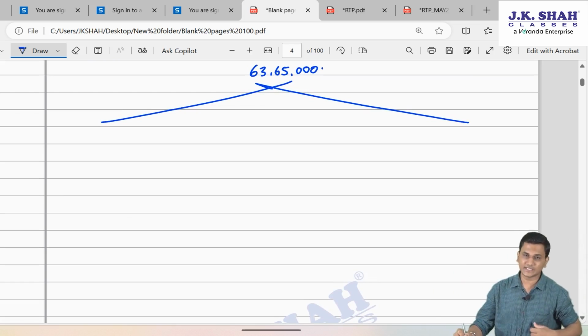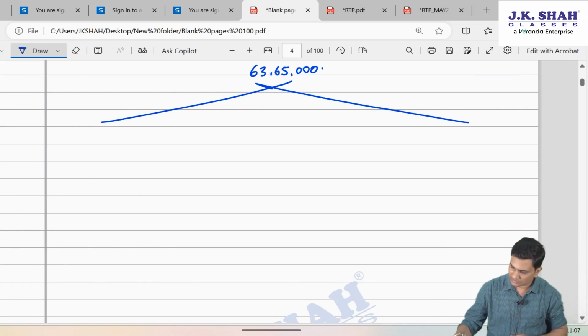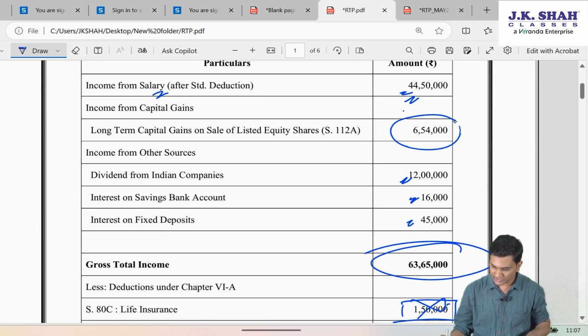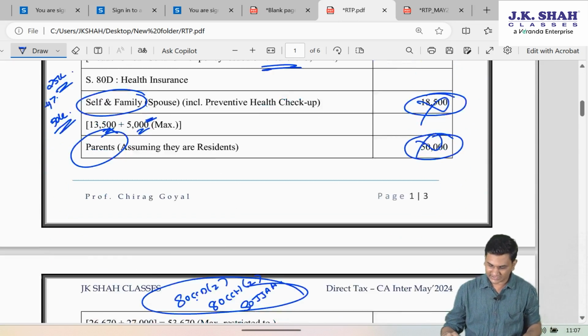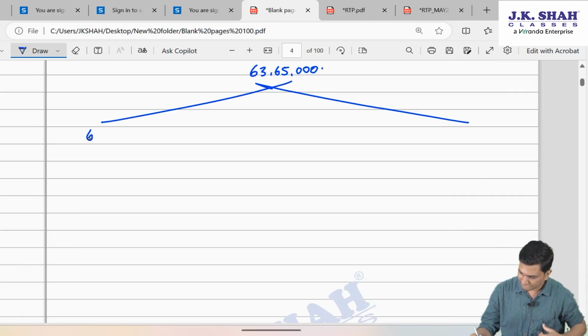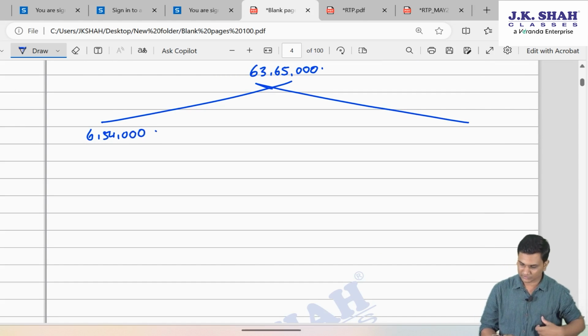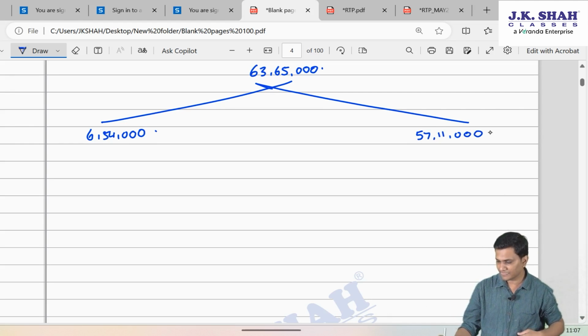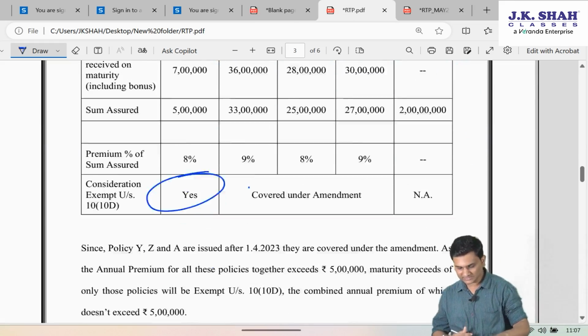Out of the 63 lakh 65,000, this one is special rate income, 6 lakh 54,000. So the 654 will be taken separate. So 63 lakh 65,000 minus 6 lakh 54, 57 lakh 11,000 will be the other incomes.